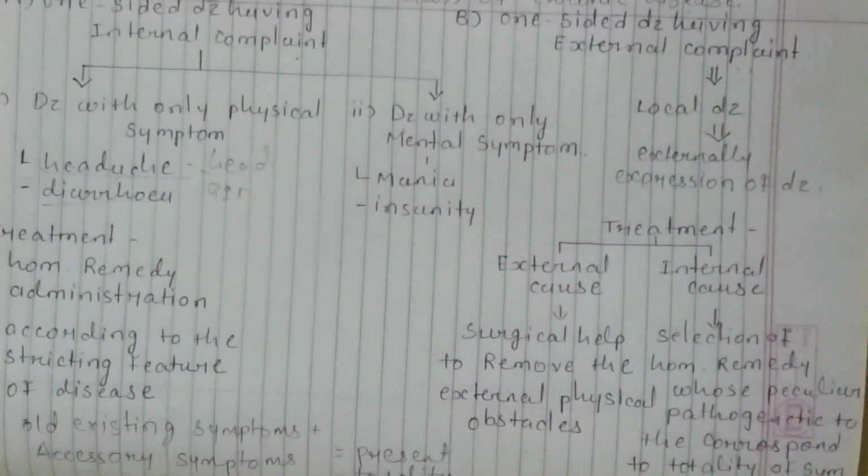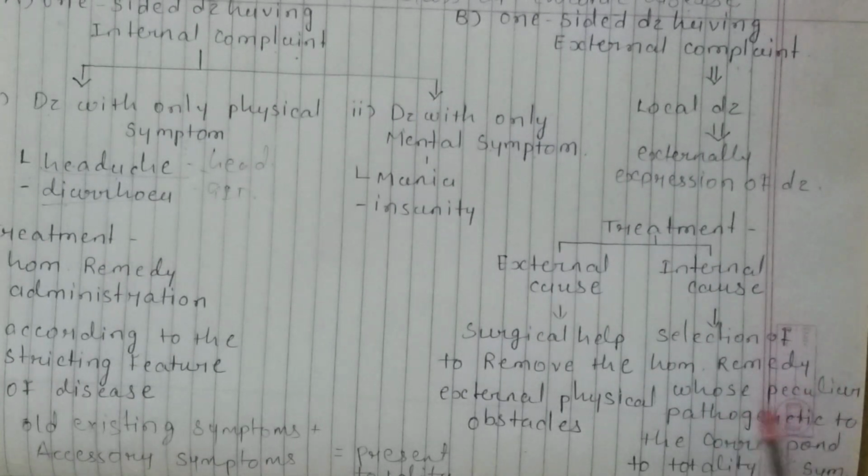In disease having an internal cause, the selection of the homeopathic remedy whose peculiar pathogenesis corresponds to the totality of symptoms in the case. In this disease, the selection of medicine in a homeopathic manner, a similimum, is the perfect treatment. And for external cause, it's a surgical disease, and we have to do surgical removal of this external manifestation.